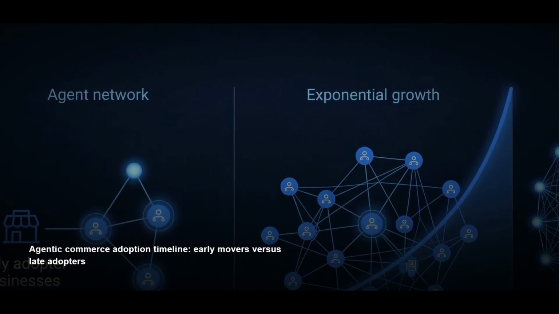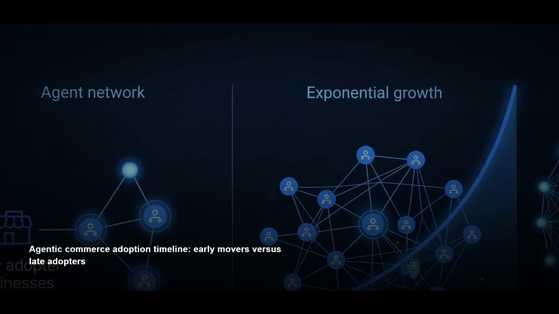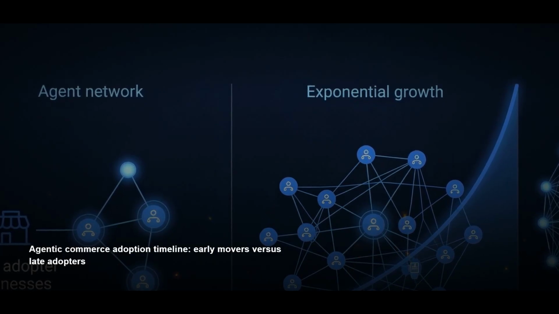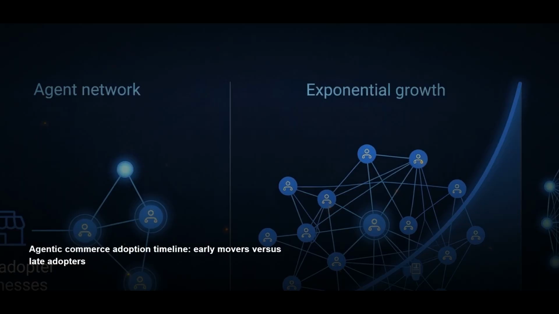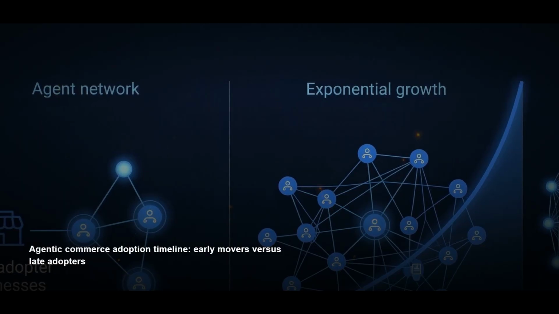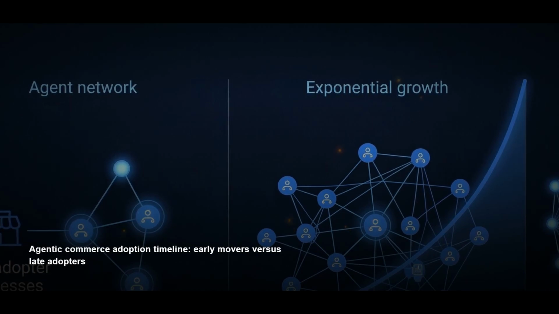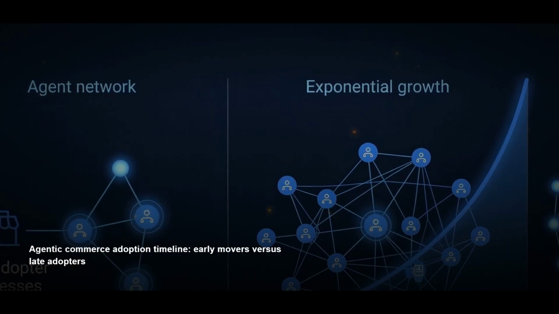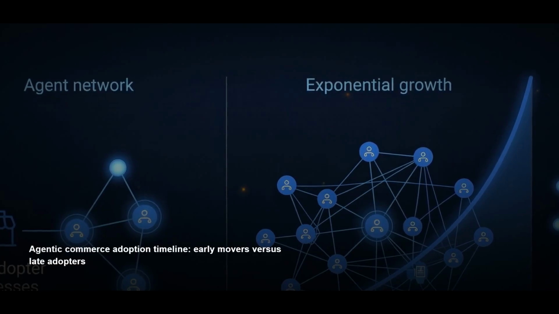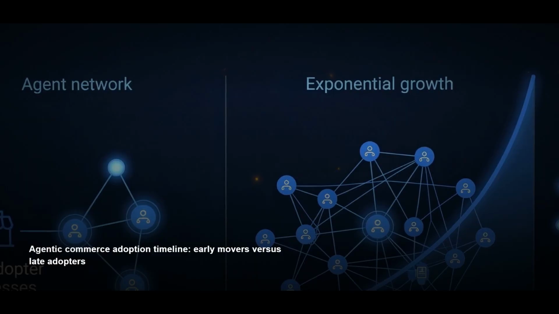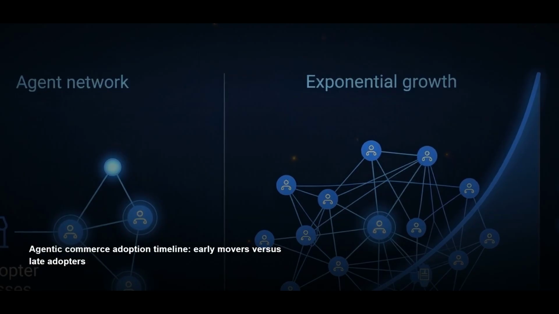Consider a real transaction flow. A user tells their AI agent to find the best price on a product with 2-day shipping. The agent uses UCP to query merchants. It narrows the list in milliseconds. The agent then uses ACP to initiate checkout conversations with the top 3 merchants simultaneously. The agent selects the best offer. Finally, AP2 authorizes payment through a signed mandate. Total time, seconds. Total human intervention, 0.